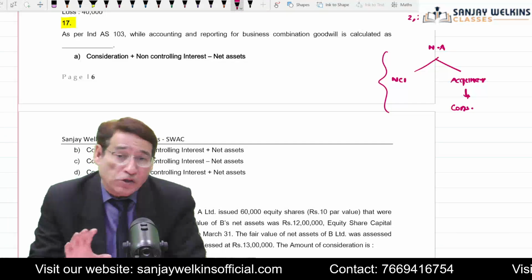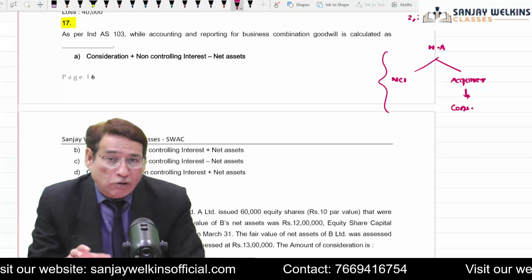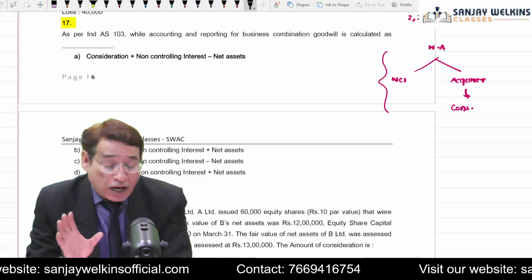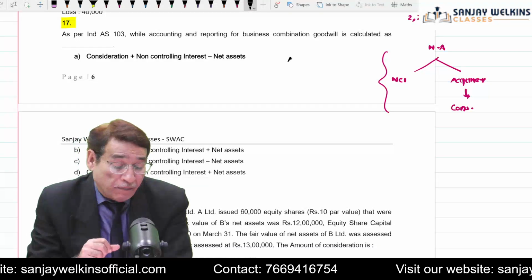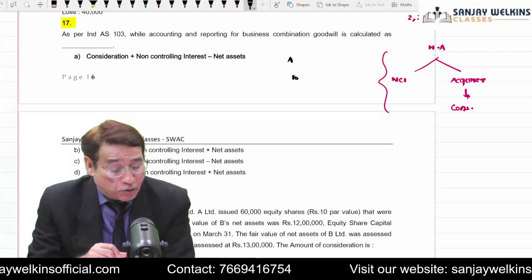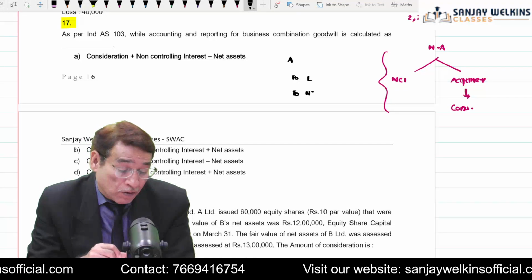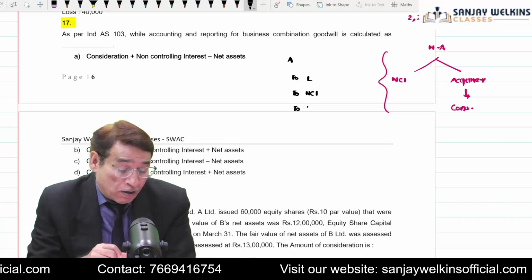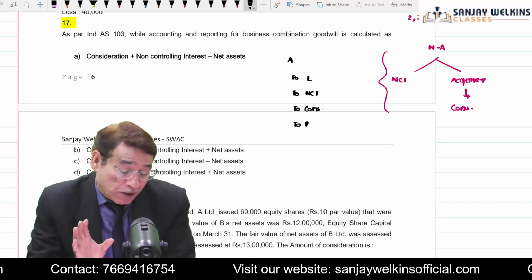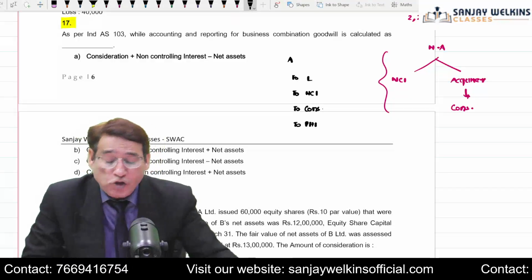But whenever an MCQ question asks you in such a manner how to compute the goodwill, it is always better to write the entry in your rough work, because we know that goodwill can be derived through the entry also. All the assets taken over, liabilities taken over, correct? To NCI, to consideration. And if you have a previously held investment, then we also write to previously held investment. So now you will be in a better position to know which will be your answer.